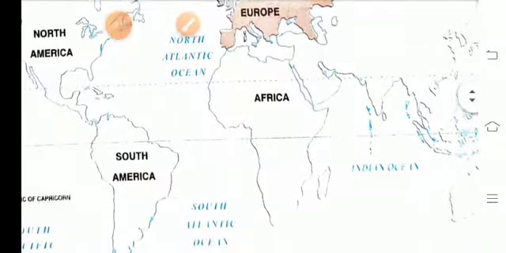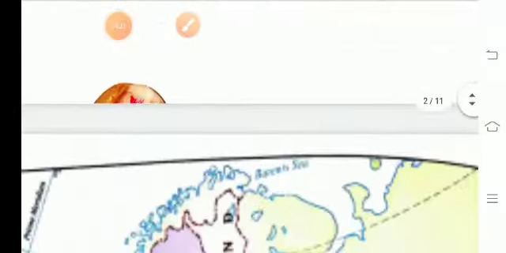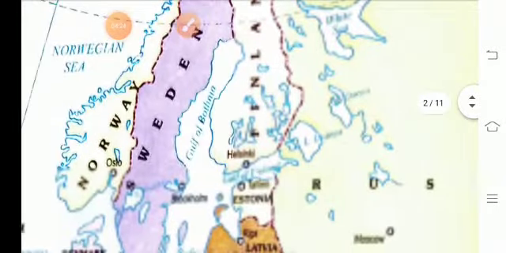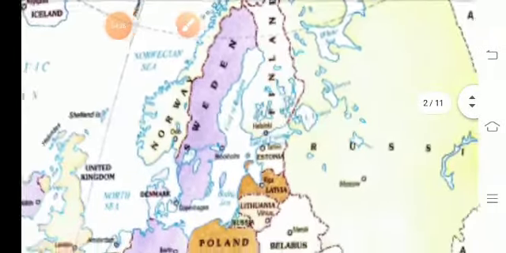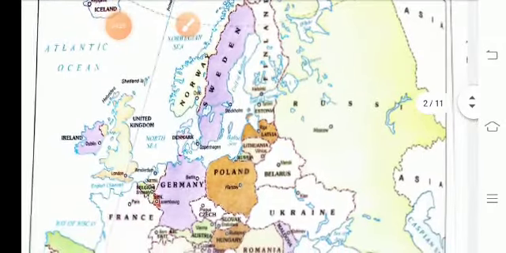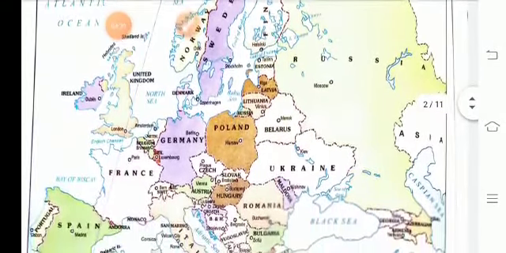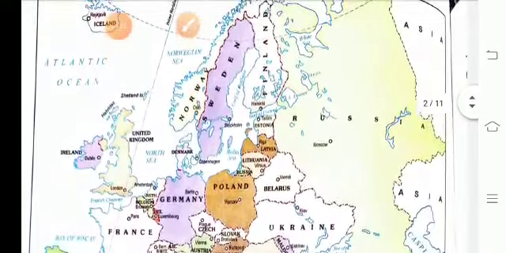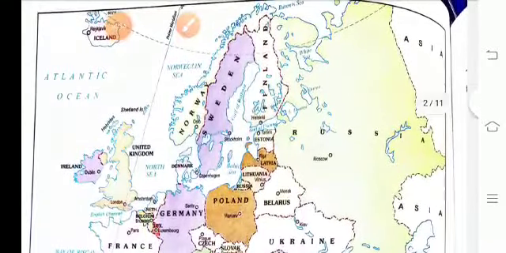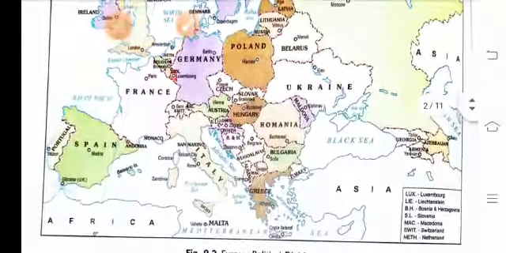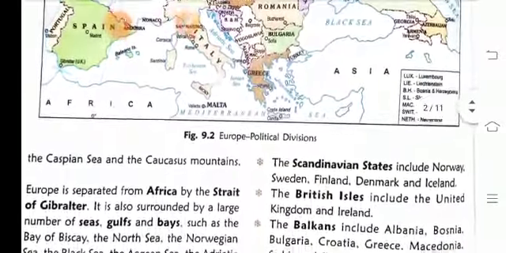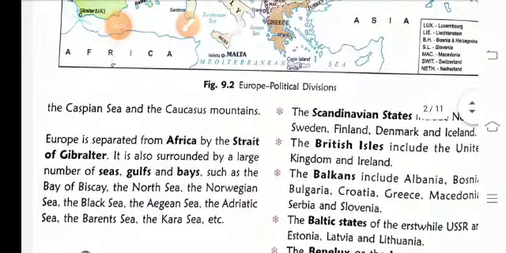Now see, this is the map of Europe, where you will see that countries are there: Poland, Belarus, Sweden, Norway, Russia, Spain. These all are the countries. About 48 countries are there in Europe.